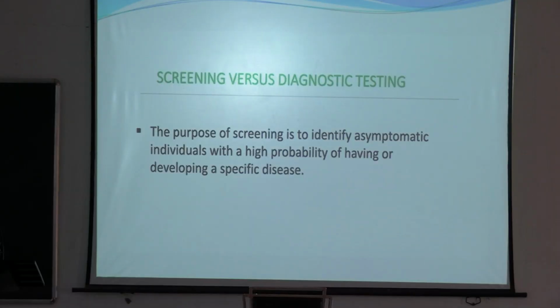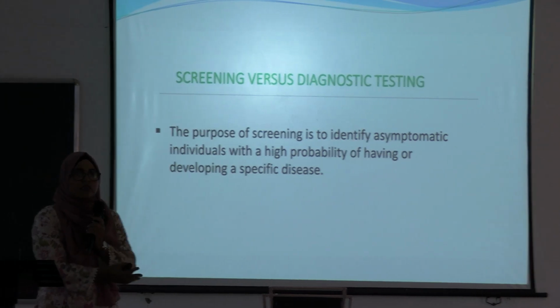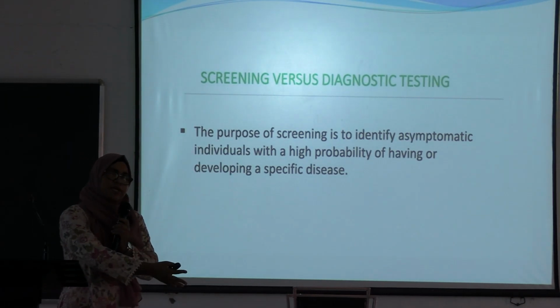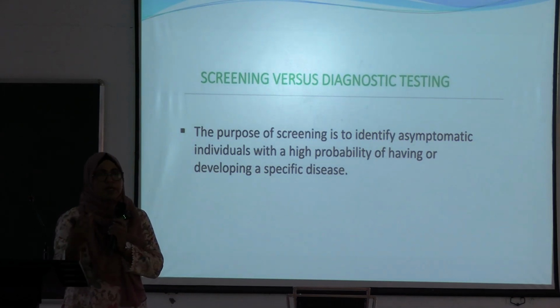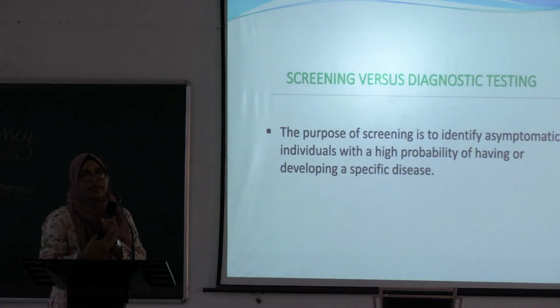Now, how will we diagnose diabetes in pregnancy? The purpose of screening is to identify asymptomatic individuals with a high probability of having or developing a specific disease. Earlier, we would do the blood sugar monitoring only in a specific group of pregnant patients, not all of them. But nowadays the scenario has changed, and we do the screening test for diabetes in all pregnant women. This is universal screening.